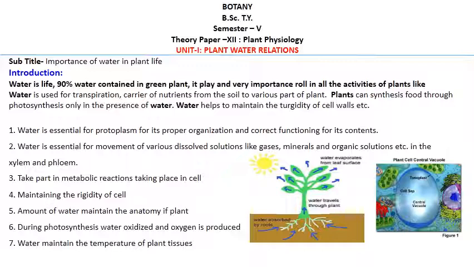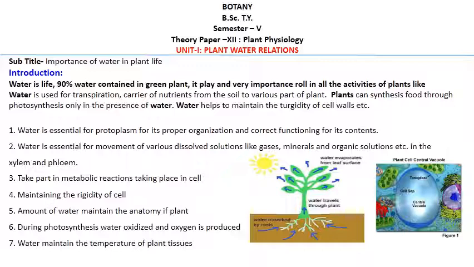The amount of water maintains the anatomy, meaning the internal structure of the plant also depends on the water. If the water is less, the anatomy changes. If water is sufficient, then the anatomy will be proper, meaning growth will take place properly.